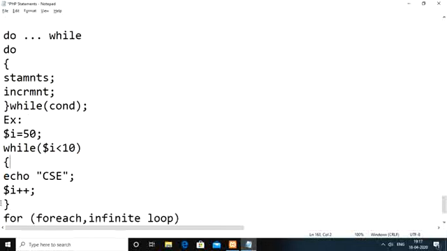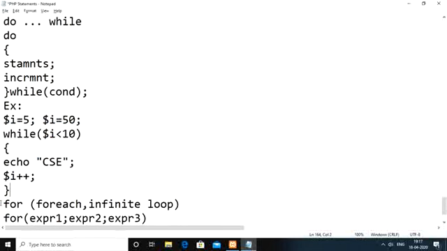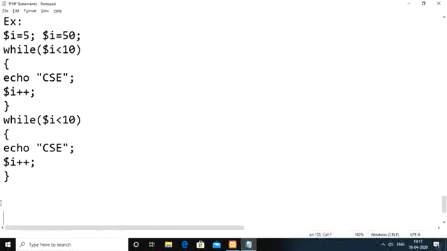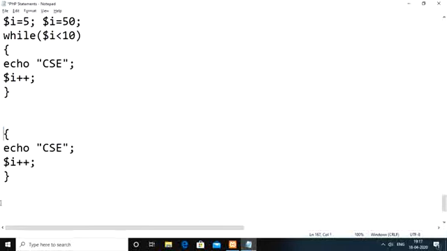Okay, so let us say one time we have taken 5, and second time we have taken 50, when I equal to 5, when I equal to 50. The same code. Suppose you are writing it with the help of do while loop. In case of do while loop, you are not first checking the condition; directly you are executing the statements here, then you perform the increment operation. At the end you check the condition here.